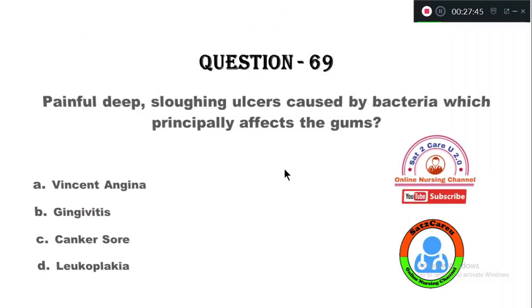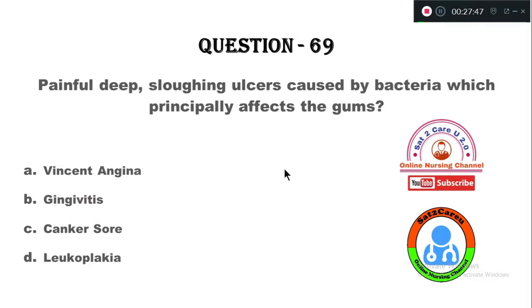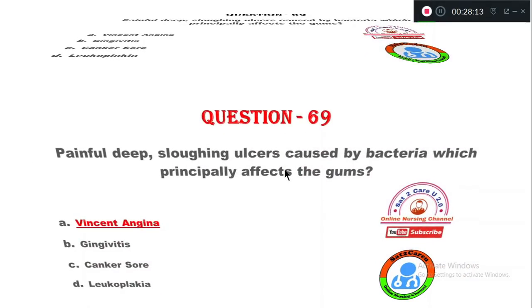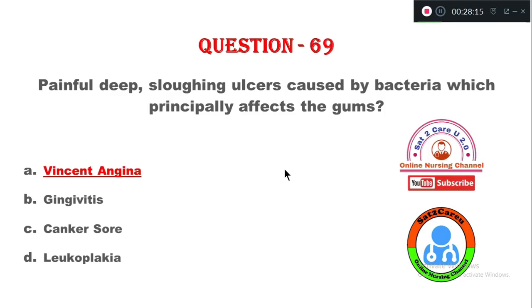Question number 69. Painful deep sloughing ulcers caused by bacteria which principally affects the gum is known as option A, Vincent angina, B, gingivitis, C, canker sore, option D, leukoplakia. So painful deep sloughing ulcers caused by the bacteria affecting the gums is known as option A, Vincent angina.